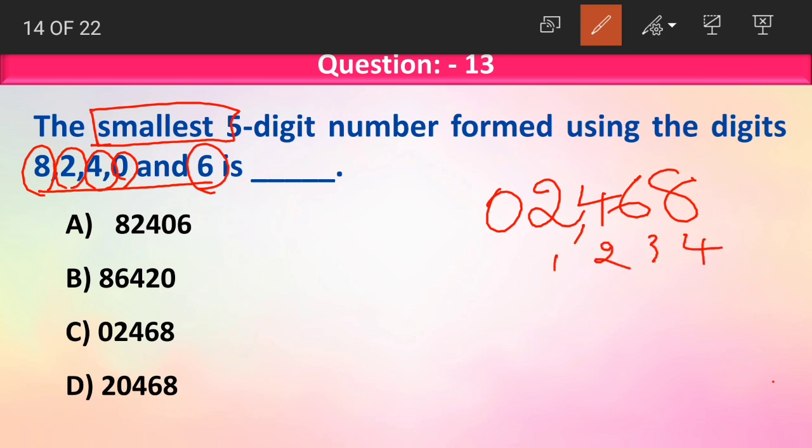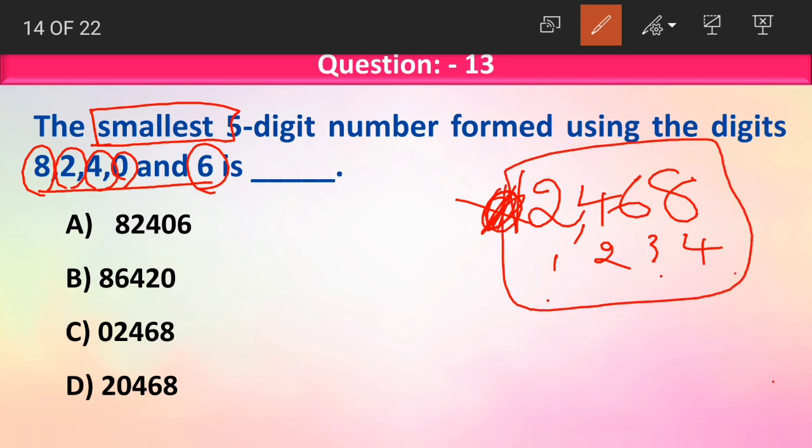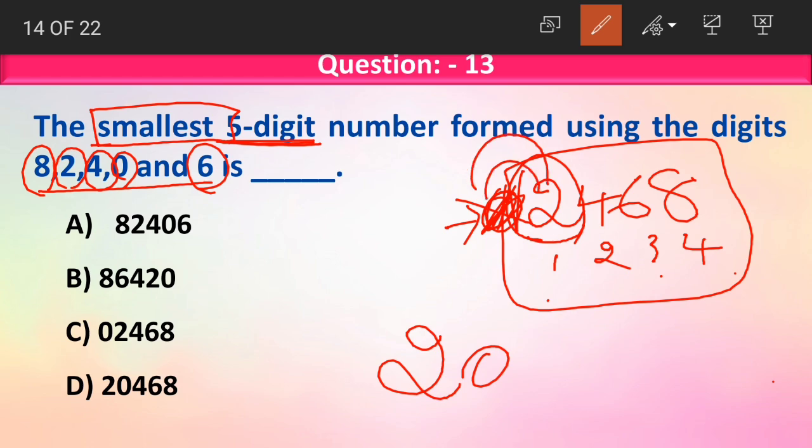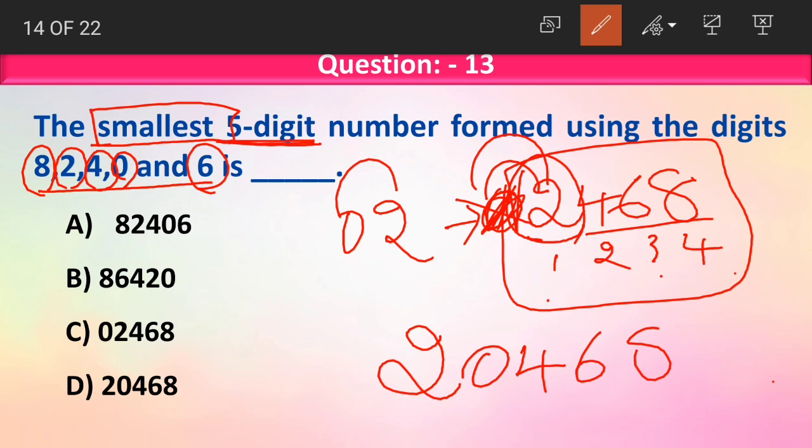1, 2, 3, 4. Whenever we write 0 in the first place, it will not be considered as a digit. So this number became only a 4-digit number. But what did they ask in the question? They are asking us to write the 5-digit number. So that is why we do not write 0 in the first place. We write 0 in the second place. Then the next smallest number is 2, which will be written in the first place. 2 and 0 exchange their places. First we wrote 0 and 2. Now we are writing 2 and 0. Then we can write 4, 6 and 8.